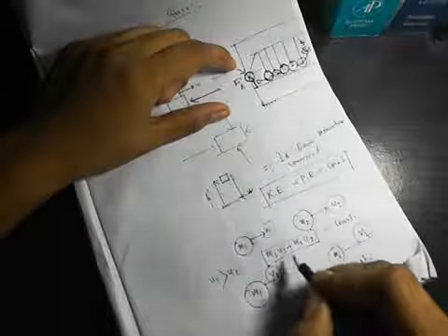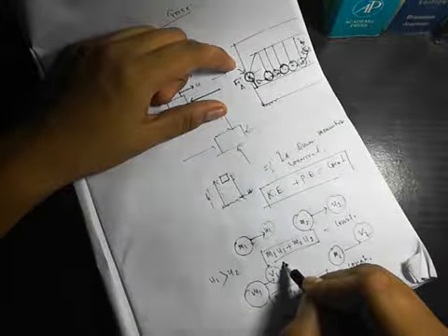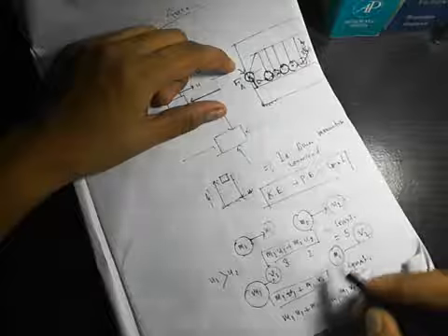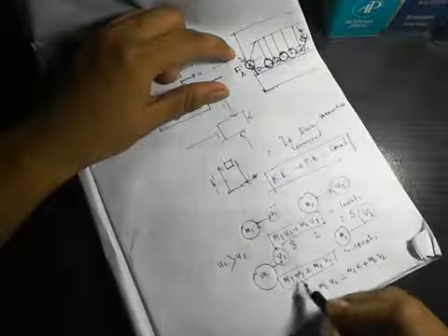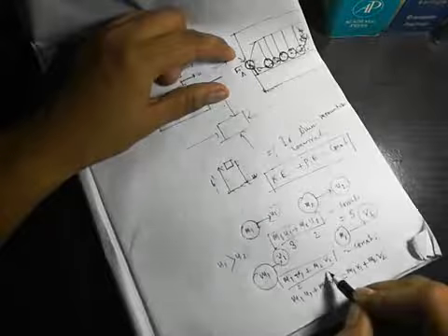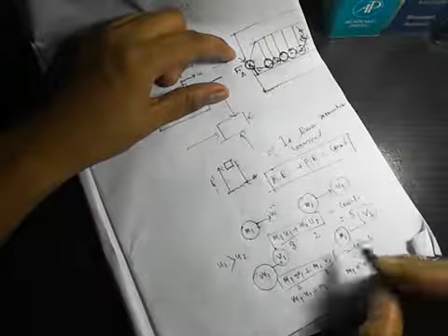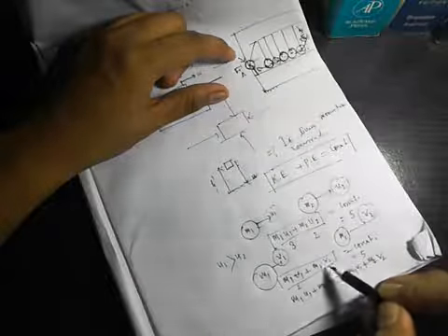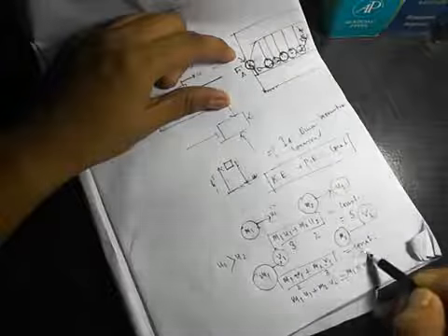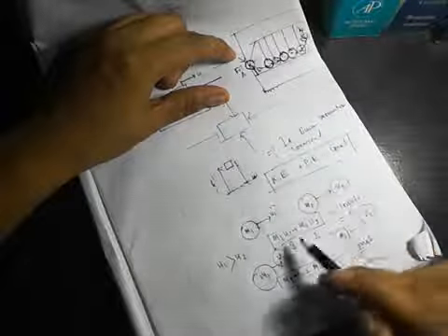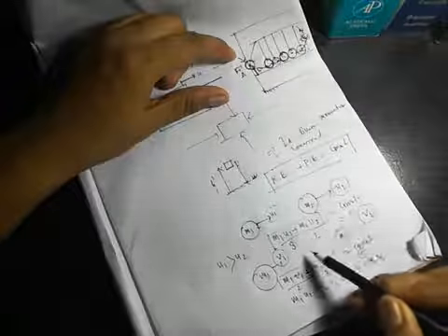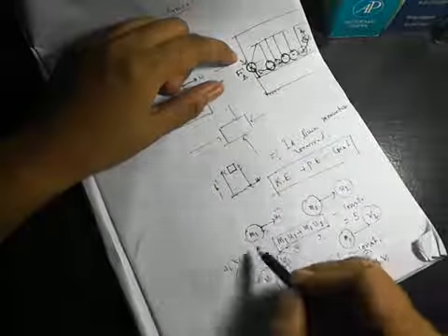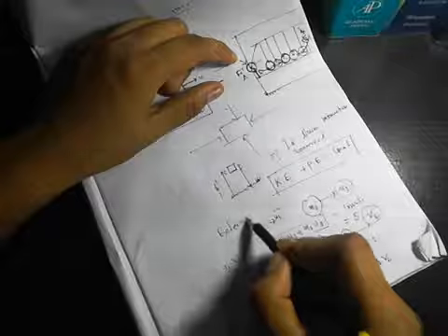We can put in numbers. Let initially m1 u1 be 3 and m2 u2 be 2, so the sum is 5. After collision, the momentum of the first decreases: m1 v1 is 2 and m2 v2 is 3, so again 5. As the momentum of the first particle decreases, the momentum of the second particle increases, as total momentum is conserved. So only the momentum transfers between the particles. There is no external force which can change the velocity of the particles. So here the external force equals 0.